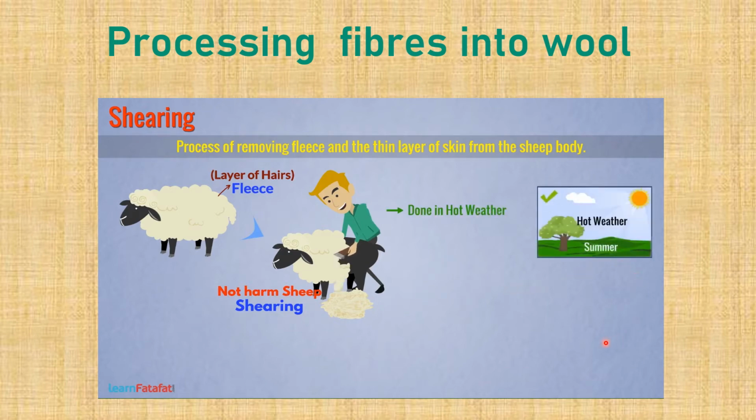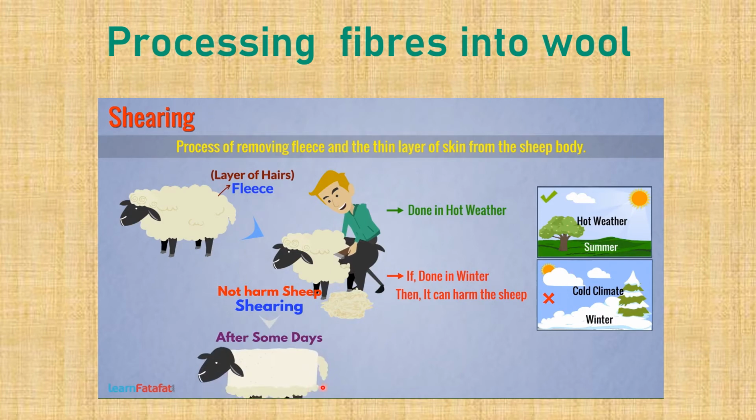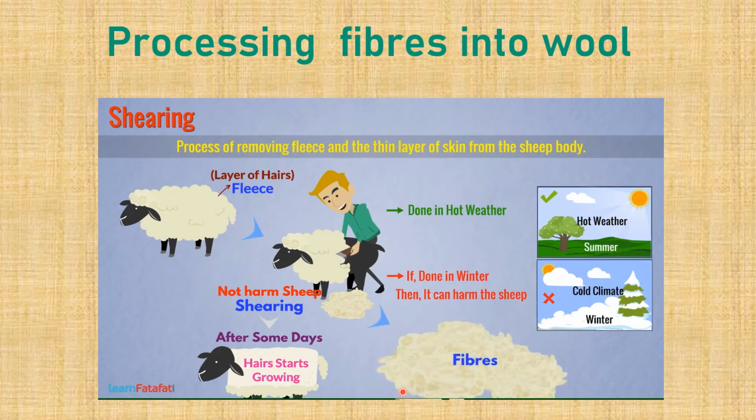The reason is simple. If shearing is done in winter, then the cold climate could harm the sheep since the protective layer is not present. However, in hot weather, they can remain safe even if there is no protective layer. After shearing, the skin rebuilds in some days and the hair starts growing again. Shearing provides fibers.